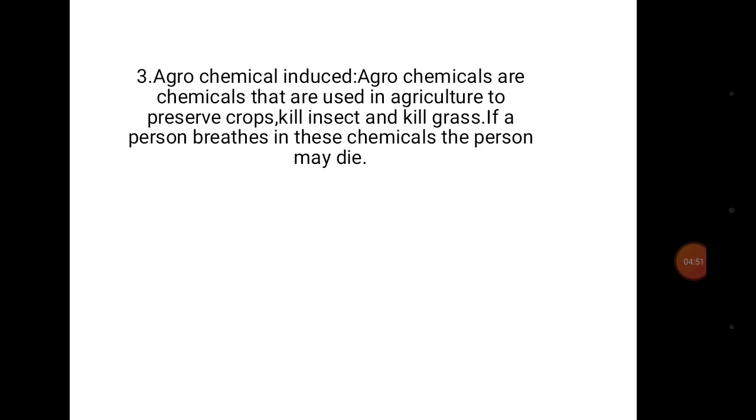Agrochemical induced are chemicals used in agriculture to preserve crops. It makes the crops grow faster, and the farmer will be able to sell and make sales, whereas it causes danger to our health.